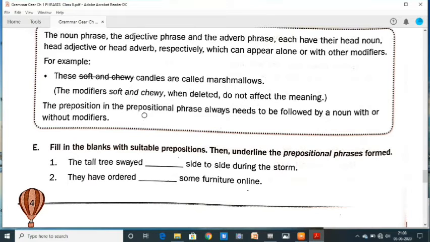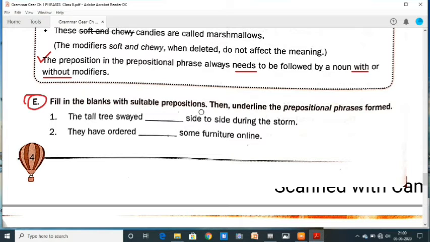The preposition in the prepositional phrase always needs to be followed by a noun, with or without modifiers. Once again, the preposition in the prepositional phrase always needs to be followed by a noun with or without modifiers. Here is the next exercise for you: fill in the blanks with a suitable preposition, then underline the prepositional phrase formed.